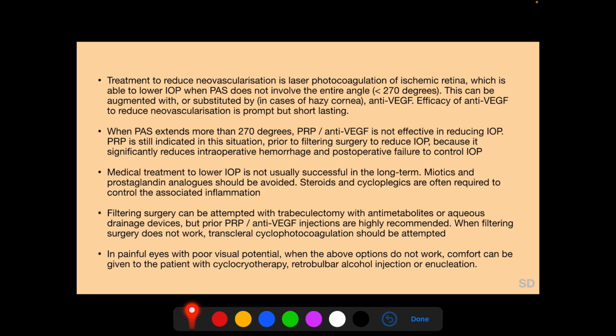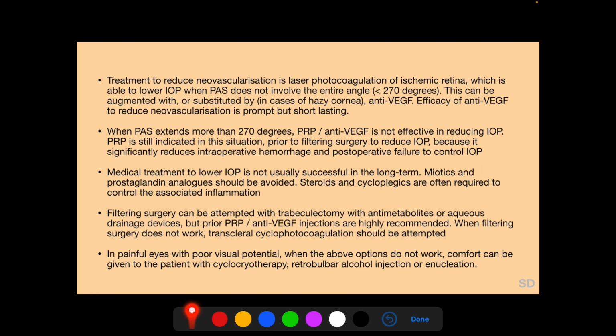Medical treatment to lower intraocular pressure is not usually successful in the long term in neovascular glaucoma. Miotics and prostaglandin analogs should be avoided, and steroids and cycloplegics are often required to control the associated inflammation. Filtering surgery can be attempted with trabeculectomy with antimetabolites or with aqueous drainage devices, but prior panretinal photocoagulation and anti-VEGF injections are highly recommended.